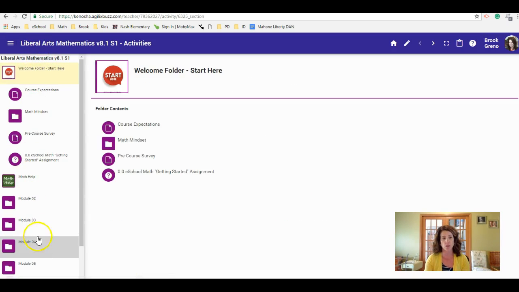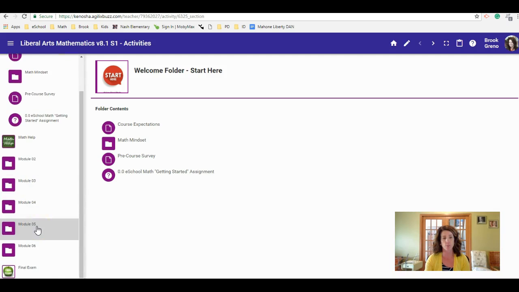As we get started here, jumping right into the welcome folder, you'll notice all your folders are over on the left-hand side. Segment 1 is for modules 1 through 6. You will complete all the coursework for this, and everything in your grades will show you everything you need to turn in. The cool thing is when you go to your grades, everything will have a due date, and that will be all the work you need to do for this half a credit of math for liberal arts segment 1, ending with your final exam, which you will take at the eSchool office. You need to earn a 60% or higher on your final exam to earn credit for the course.